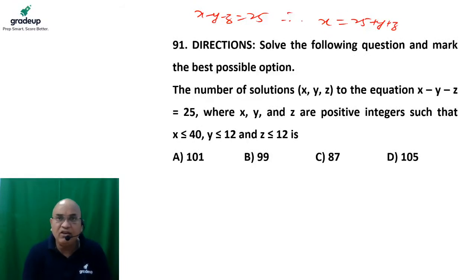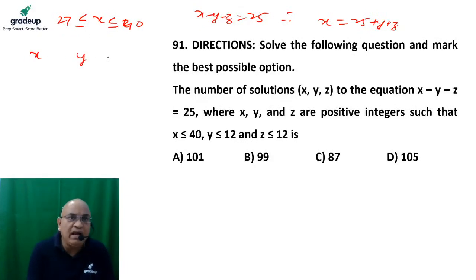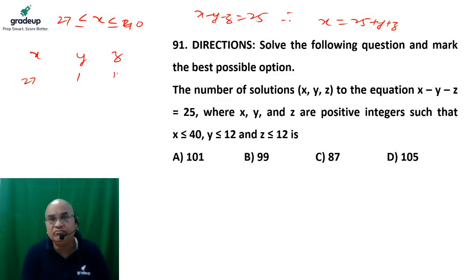As I told you, the value of x cannot be more than 40, but it cannot be less than 27. So let's say if x is equal to 27, then y is equal to 1. Similarly, z can be 1.